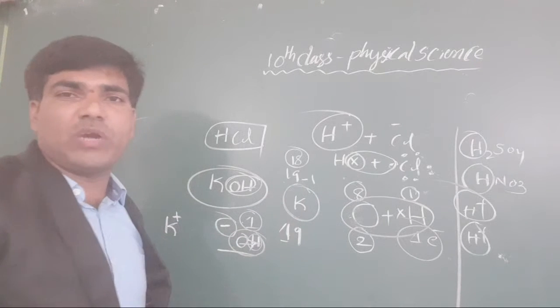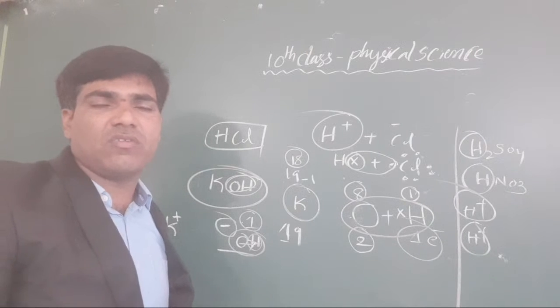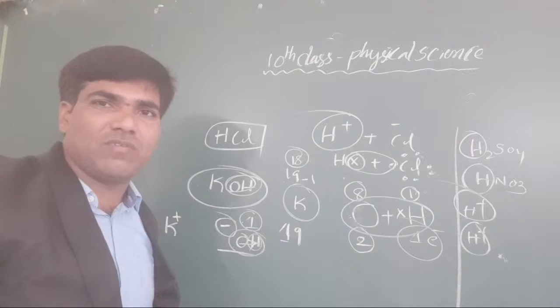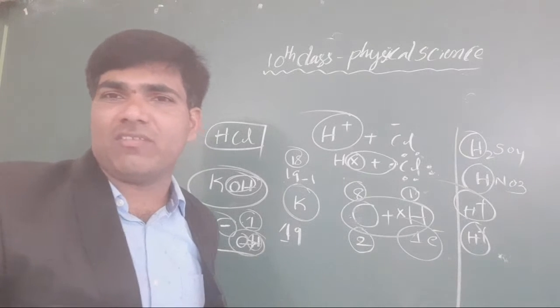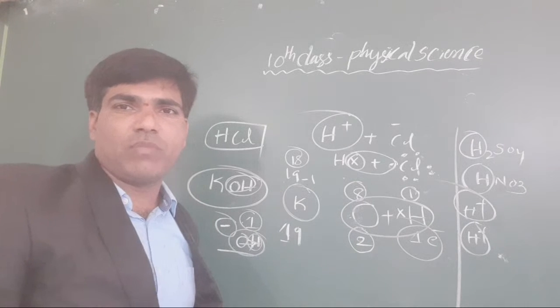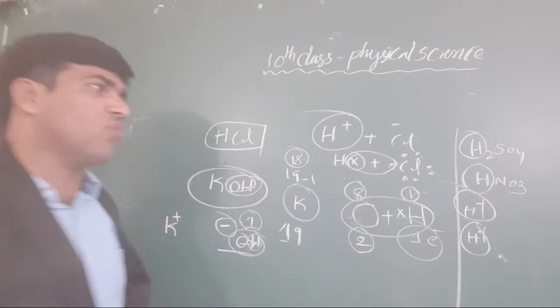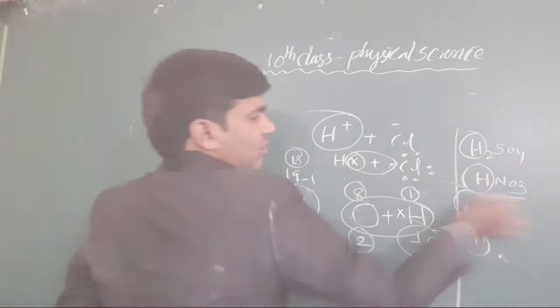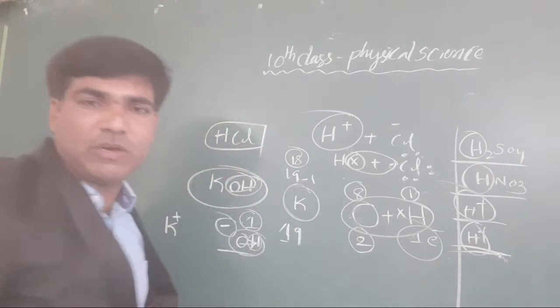But when you go for an experiment, it undergoes the electrolysis process. Like water: when you go for electrolysis of water, we get H plus and OH minus ions. You know very well, H plus and OH minus ions are obtained. In this one also, for HNO3 and H2SO4, H plus ions are common for us.